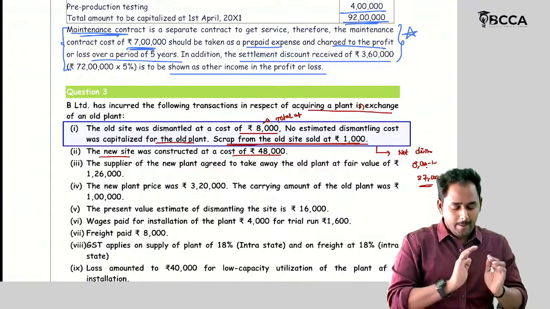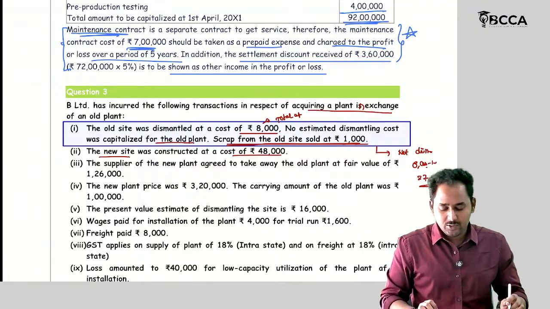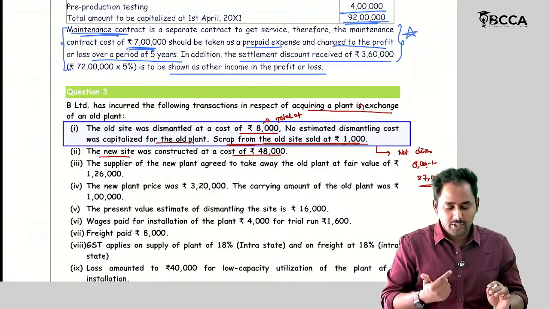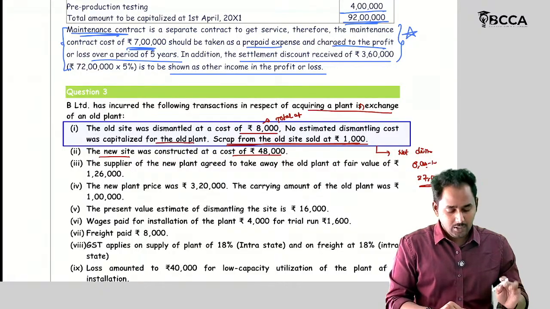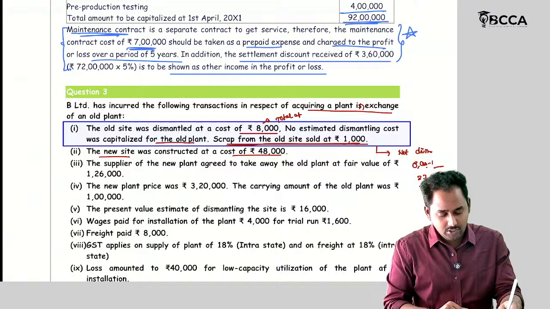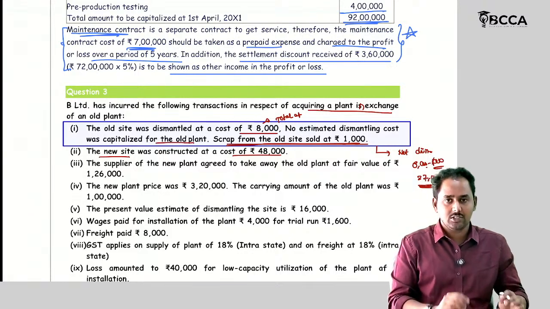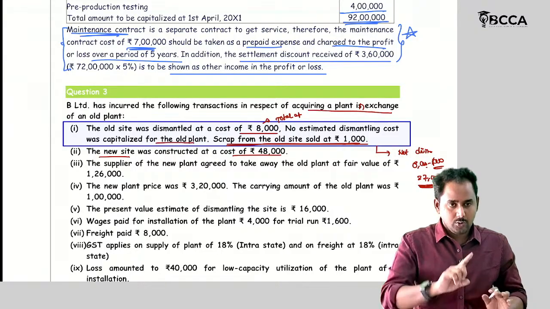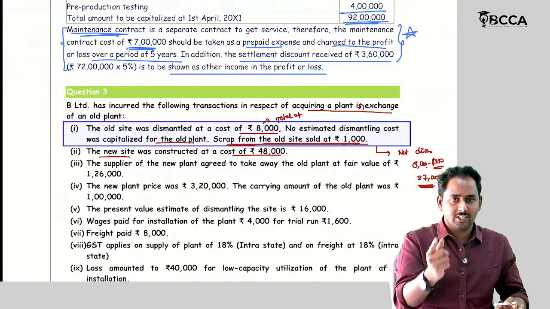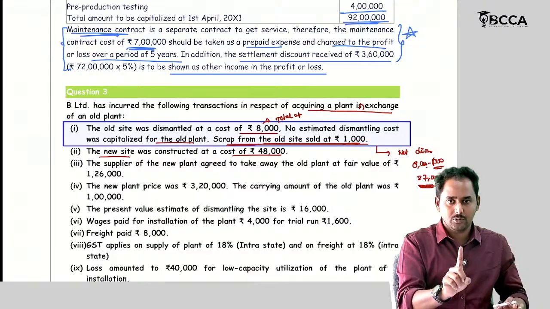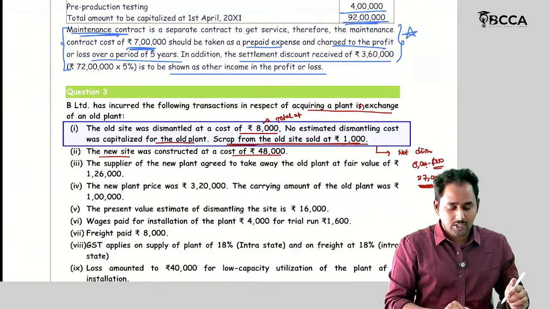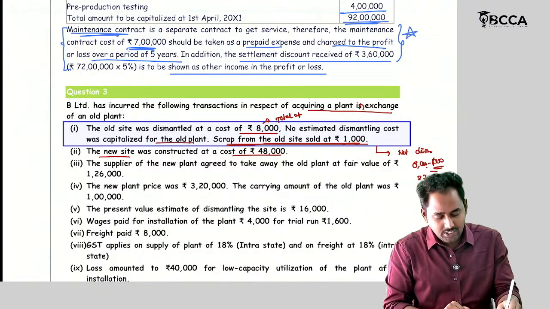recognition. But today, the old plant is going to be dismantled. So how much is it? 8,000 rupees. But out of 8,000, 1,000 is recovered as sale of scrap. So what is the net dismantling cost? 7,000 rupees. So you forgot to include the dismantling cost at the initial recognition. So you should include the total because you are standing on today.